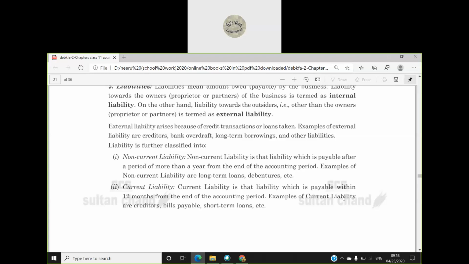Now, Raghav has sent me a question. What do we mean by debentures? Debentures means that when a company is starting, the company is selling shares to the public. When the company is selling shares to the public, along with that, the company also offers debentures to the public. Debentures are considered as the loan capital of the company. That is one thing which you will be studying later. For now, you can understand that debenture is the loan capital of the company.